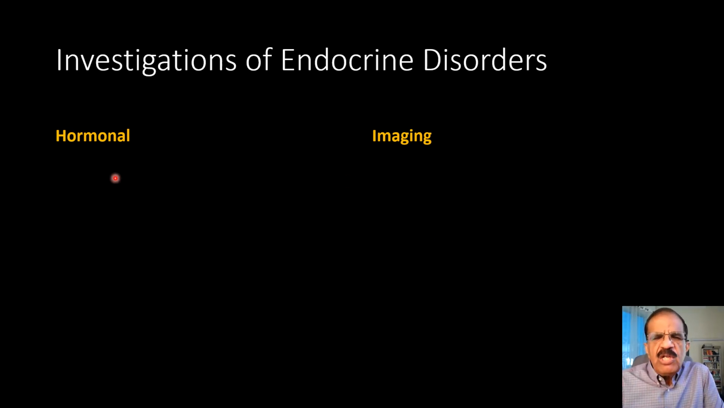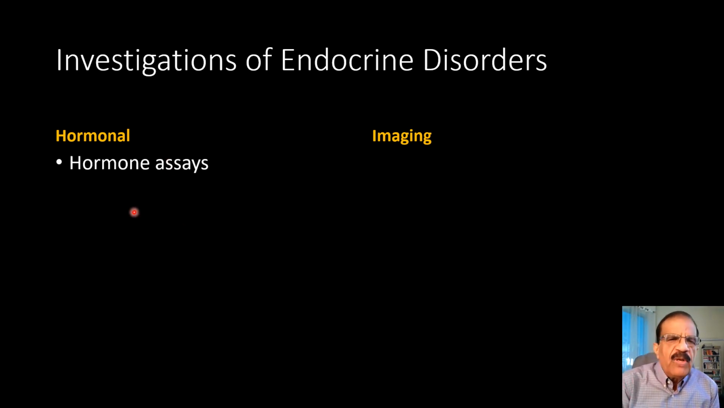Tests are generally speaking of two types. We will of course discuss individual tests in different diseases, but the one is directed toward the hormone levels themselves. We can have hormone assays. For example, if we suspect hypogonadism, we may measure testosterone or estrogen. If we suspect hypothyroidism, we may measure T4 and T3. So this is one way.